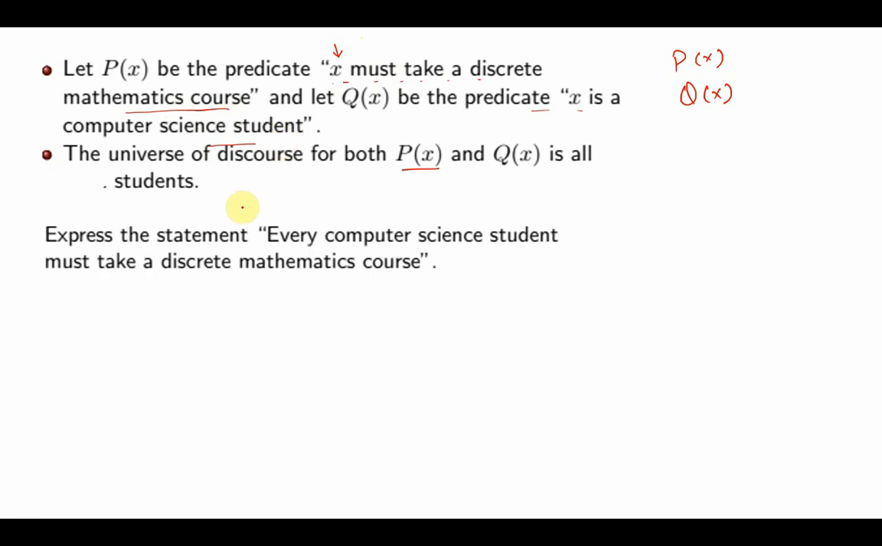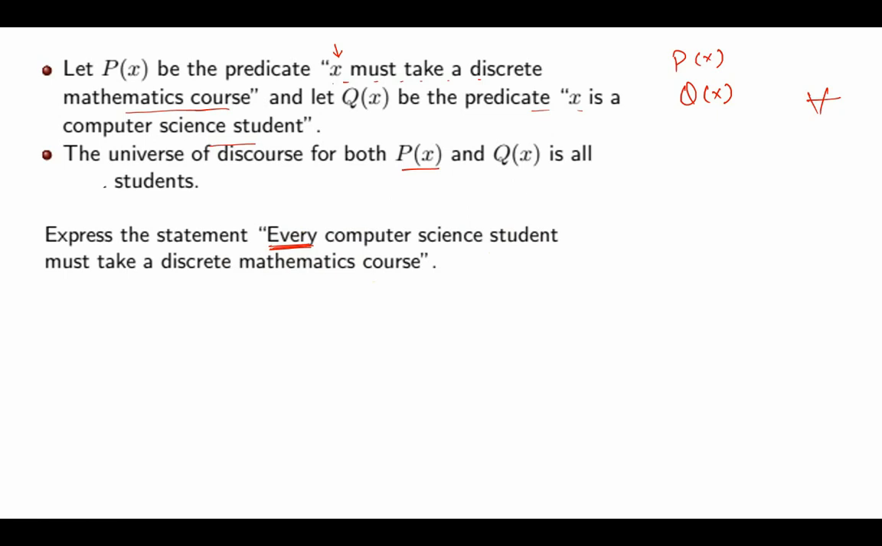Now let's take certain examples. Express the statement every computer science student must take a discrete mathematics course. Please remember, as I told you earlier, whenever you see the words every, all, each, they are indicating that we have to use the for all quantifier. So it says every computer science student must take a discrete mathematics course.